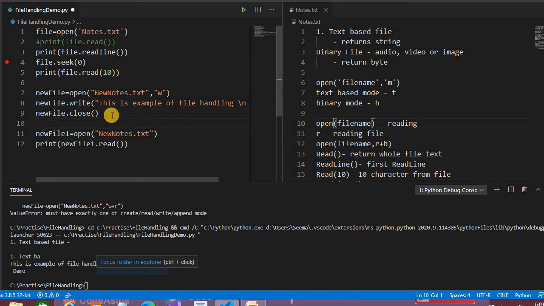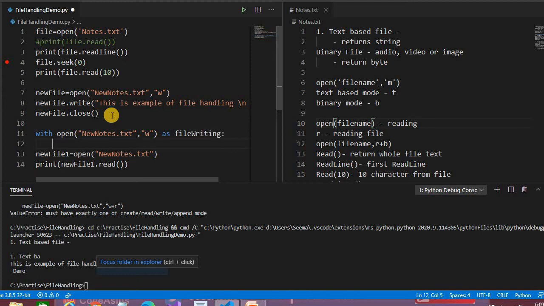So how do we write this? The same thing can be written something like with open new notes.txt. Simple. You have to pass the alias, something like file writing, and colon, and whatever you can write. Write something like file writing dot write new content. Okay, so in this way, once it writes the file, it will automatically close. So we don't have to write the close one.